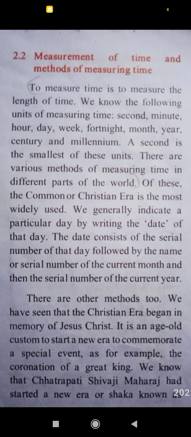There are various methods of measuring time in different parts of the world. Of these, the Common Era is the most widely used. We generally indicate a particular day by writing the date of that day. The date consists of the serial number of the day, followed by the name or serial number of the current month, and then the serial number of the current year. There are other methods too.